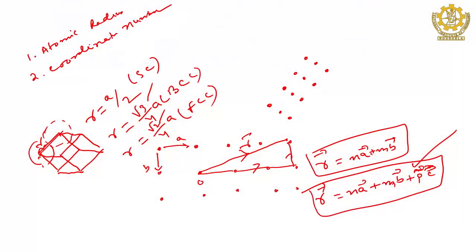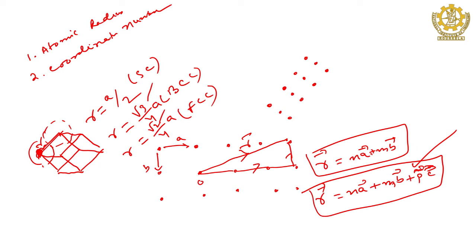Coordination number for simple cubic system is 6. Because if I select this as my origin, one atom, then nearest neighbors are how many? Obviously 6, right. Anywhere you can take your origin, but the number will never change, nearest neighbors will be 6 only, right.